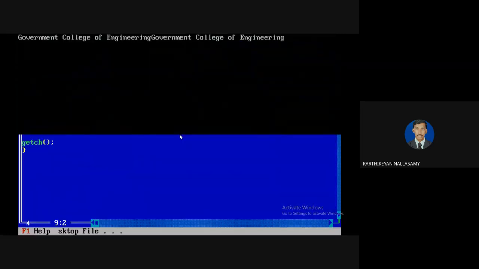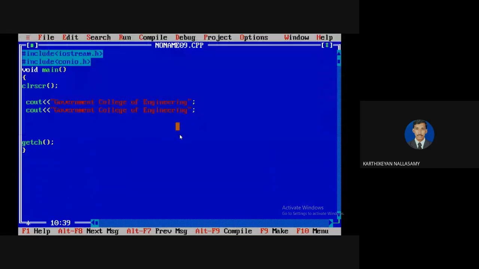So just run this program. You will get "Government College of Engineering" 2 times. But here the problem is that every time you must alter the code before execution of your program. It means you need to decide how many times the action part is needed, and you are copying the action part that many times.